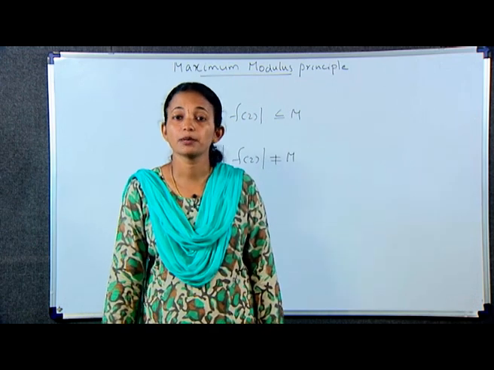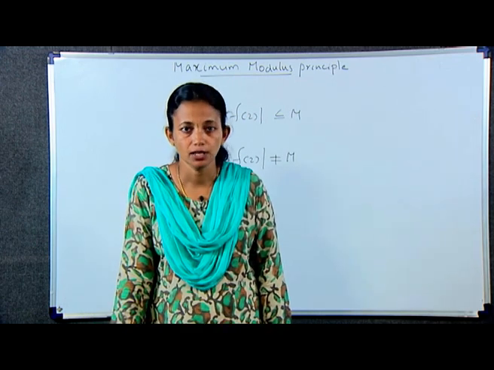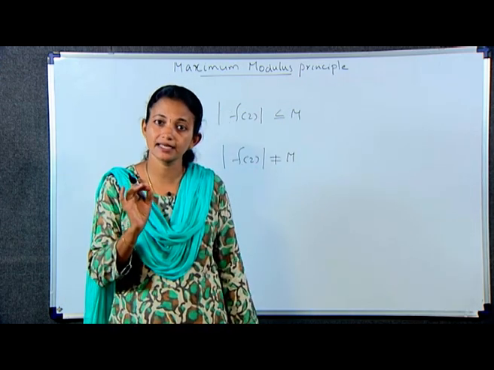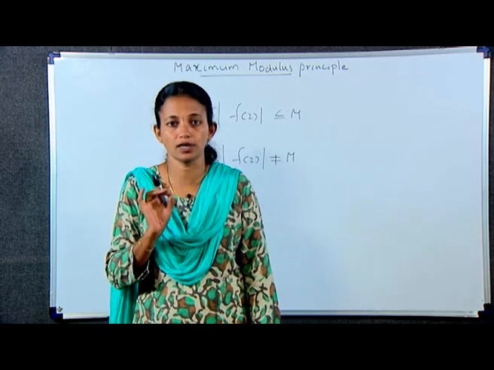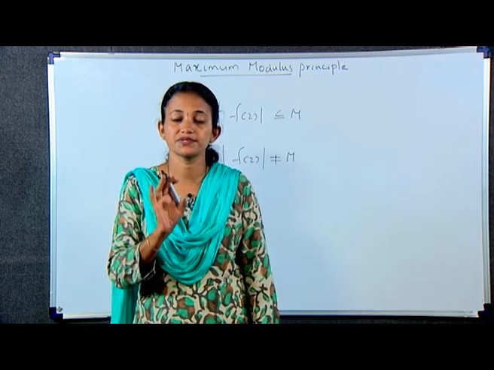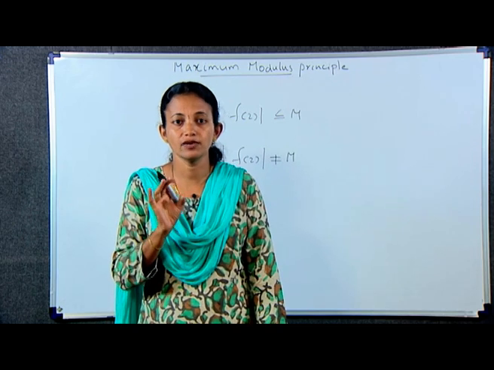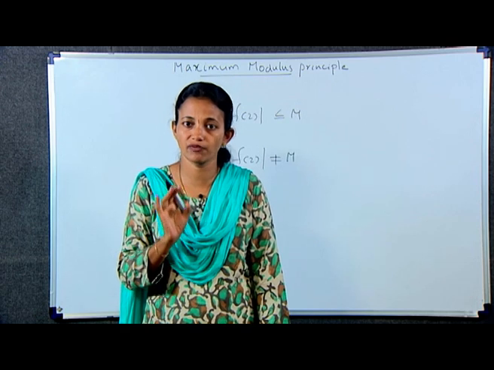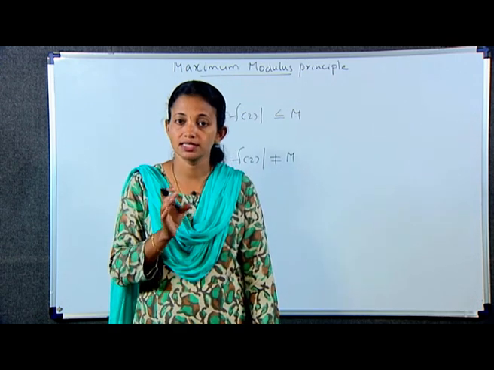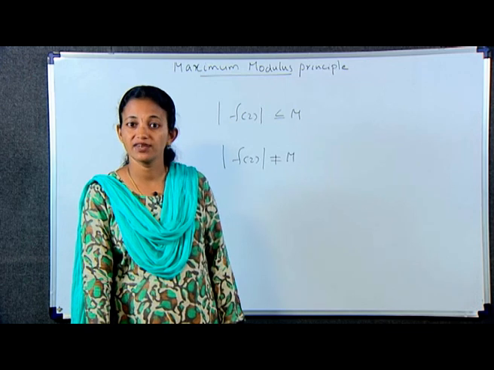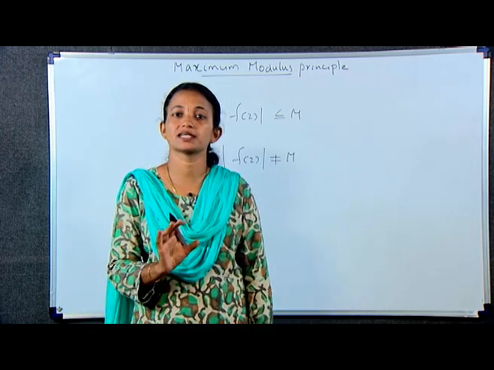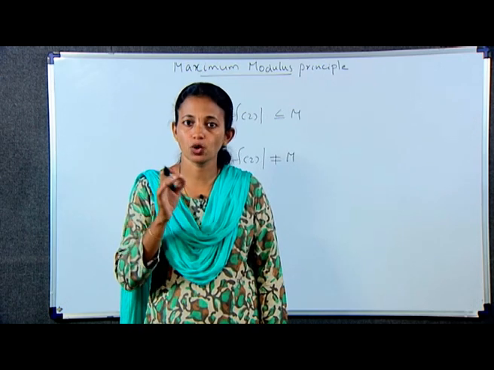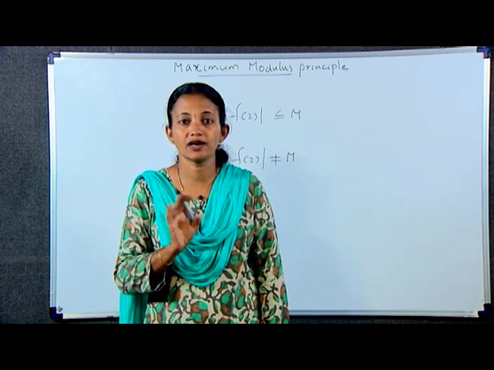Remark. Suppose that a function f is continuous on a closed bounded region R and that it is analytic and not constant in the interior of R. Assuming that f(z) is not equal to 0 anywhere in R, and applying the corresponding result for maximum values to the function g(z) equal to 1 by f(z), we can prove that |f(z)| has a minimum value m in R which occurs on the boundary of R and never in the interior.